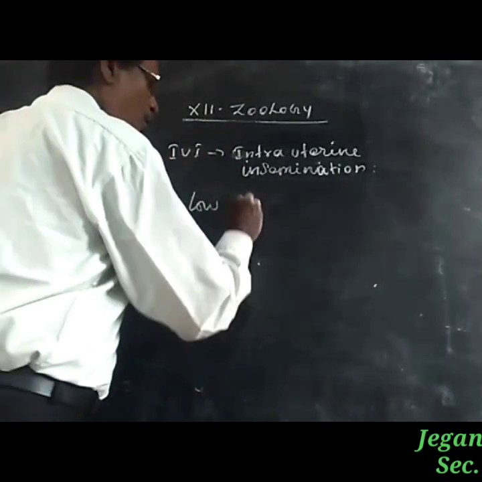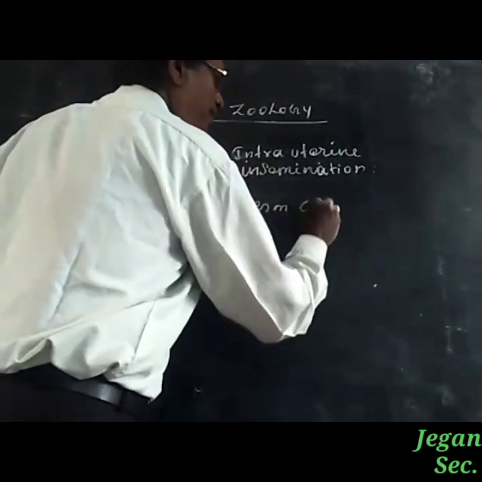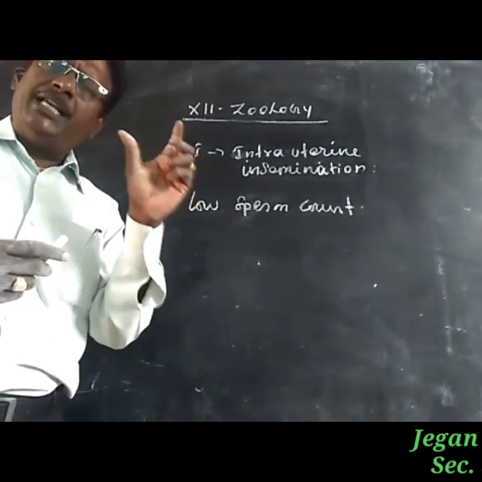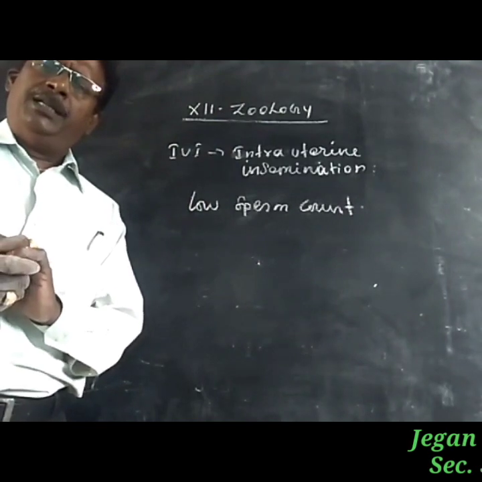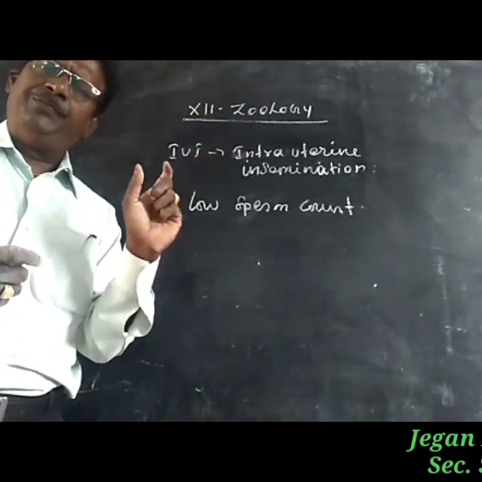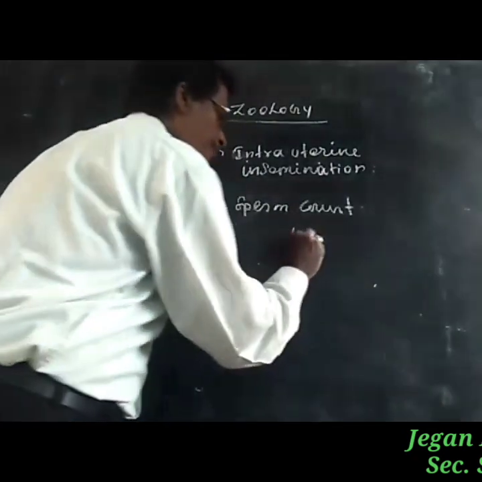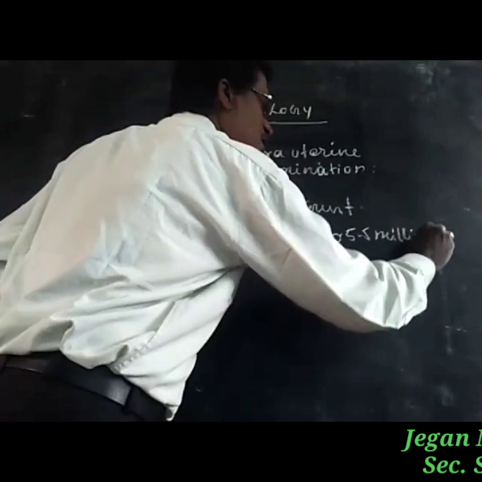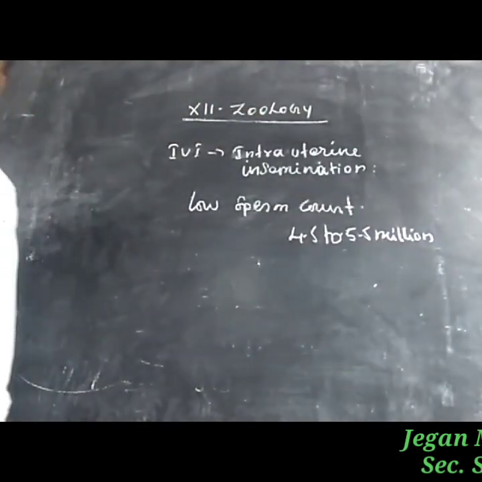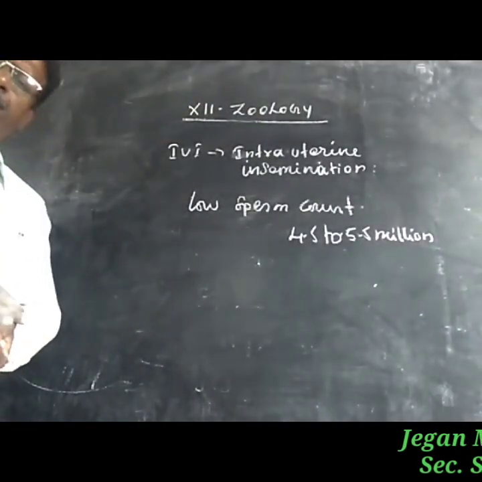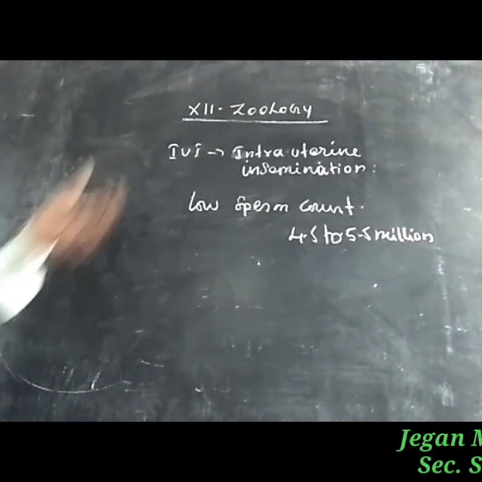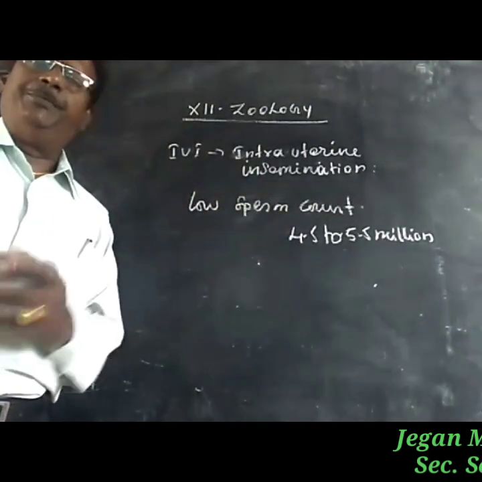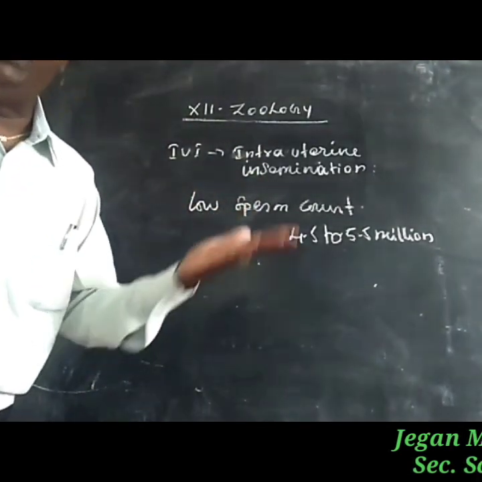Normally, in one ejaculation, the semen consists of 4.5 to 5.8 million sperm cells. This is a normal count. Here, in the infertile man, the sperm count is reduced, so fertilization cannot take place.